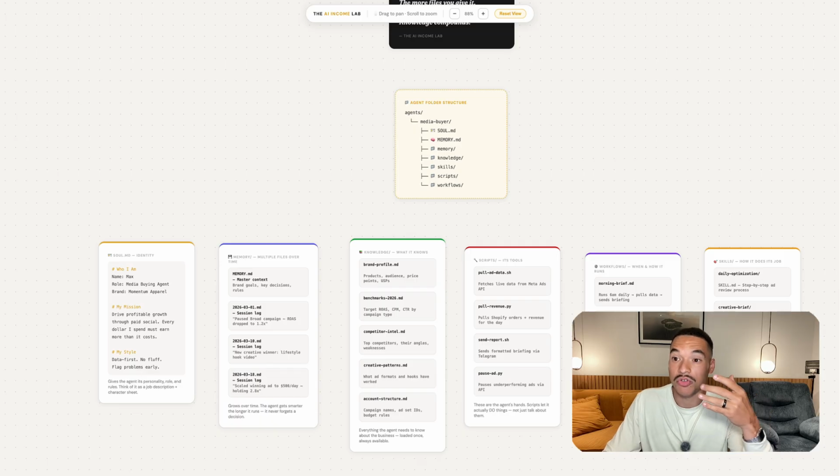So if you wanted to do research, say you wanted this agent to be a media buyer. Okay, say you have a media buyer, but you wanted to have full context on a course that you took, a strategy that's so specific for media buying. Well, you can take all the documents that you got from that course and just put them into a knowledge file. You can just give it to the agent, say, here is the file, here is the course that I took. Can you save this to a file so you have this knowledge? And if you really wanted to use that all the time, you say, also, I want you to use this every time we do this task. Now it has that knowledge.